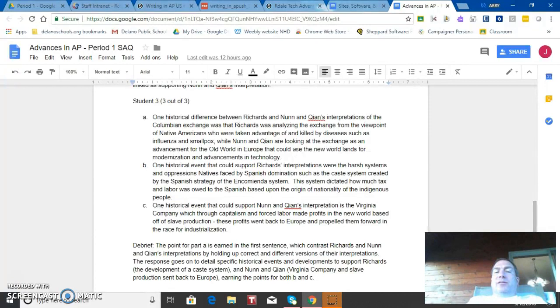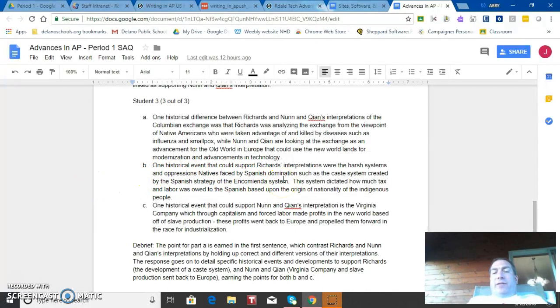Doing that is going to be satisfactory for letter A, but especially with B and C, they specifically demand a specific historical event or fact that you can use to back up your view. So you'll notice how they're doing that here. For B, one historical event that could support Richards's interpretation were the harsh systems and oppressions natives faced by Spanish domination, such as the caste system created by the Spanish strategy of the encomienda system.